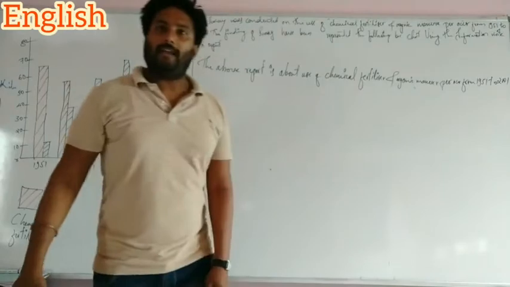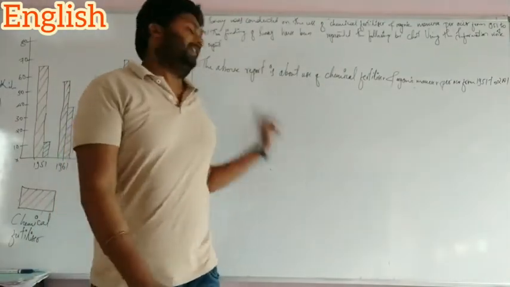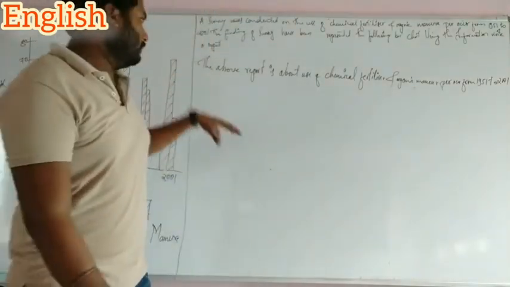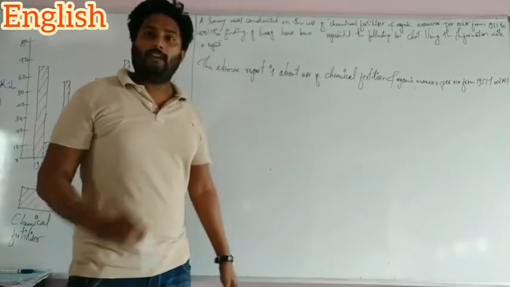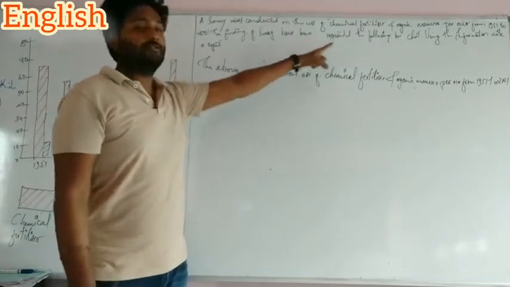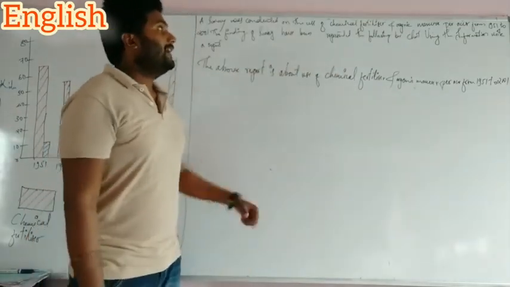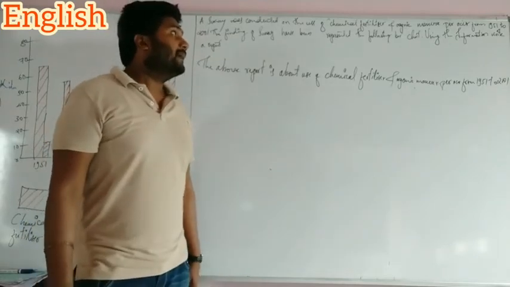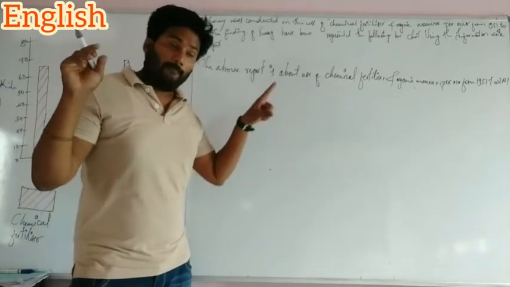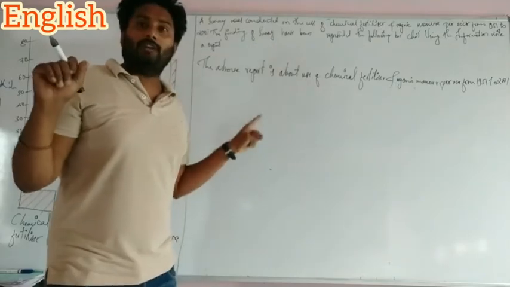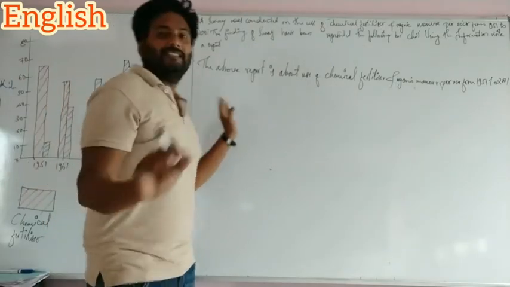See, the title we explained: the report is on the use of chemical fertilizer and organic manure per acre from 1951 to 2001. Okay, this is the title.